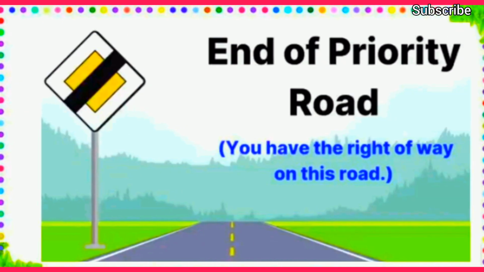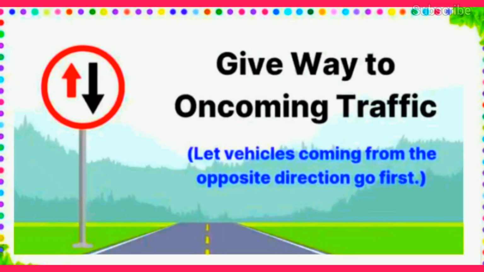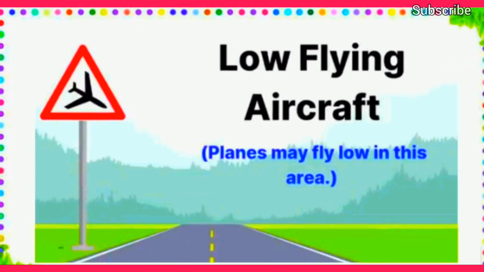End of priority road. You have the right of way on this road. Give way to oncoming traffic. Let vehicles coming from the opposite direction go first. Low-flying aircraft. Planes may fly low in this area.